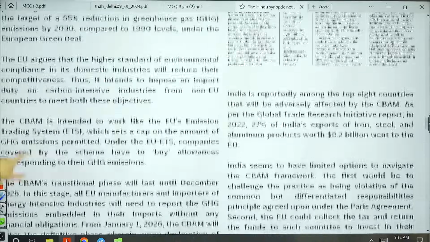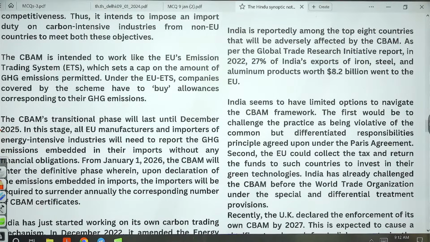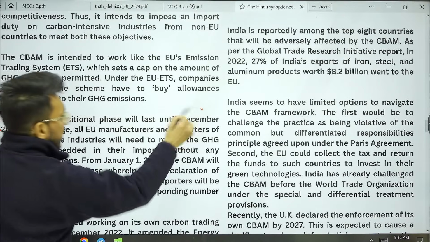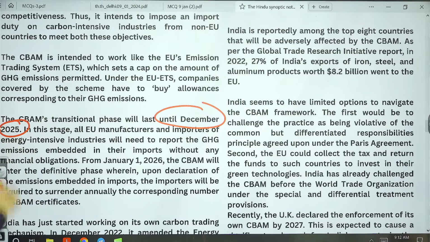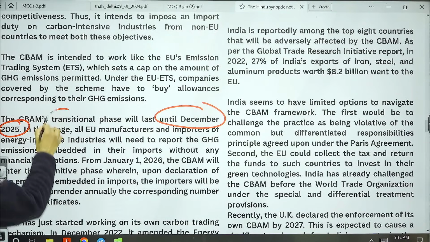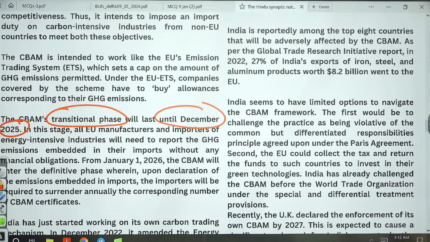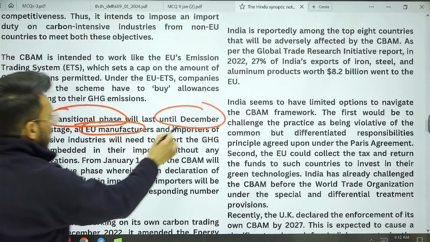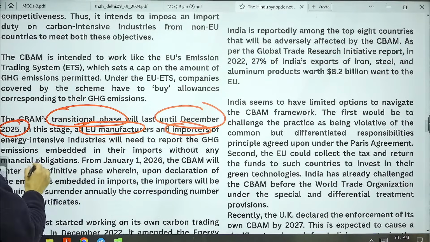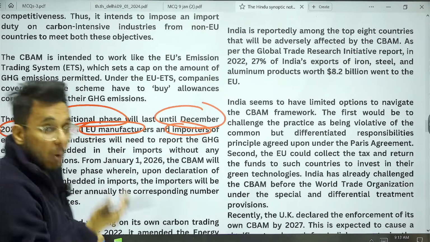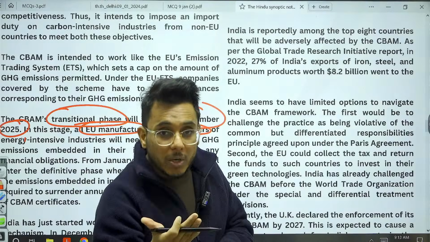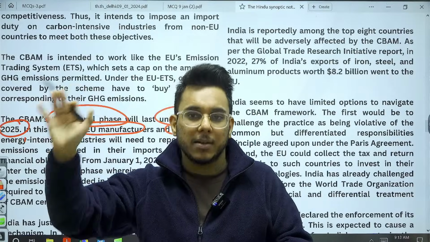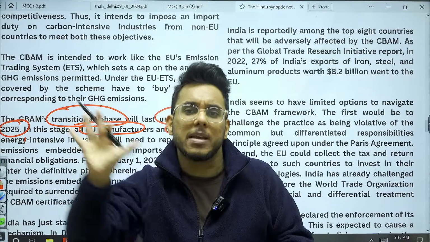Number one, till December 2025, is the transitional phase, and as part of this transitional phase, all the European Union importers need to report what greenhouse gas emissions were emitted in the production of a good that they are importing.